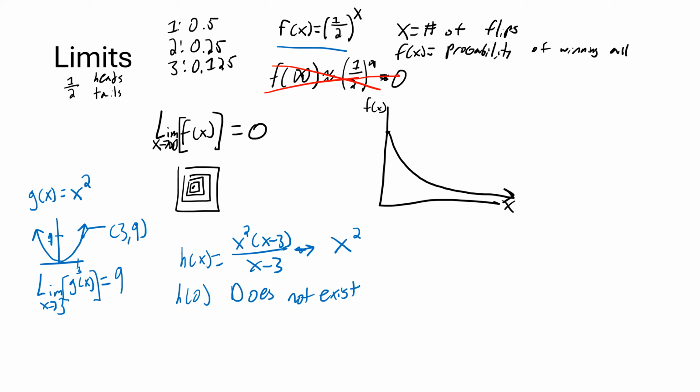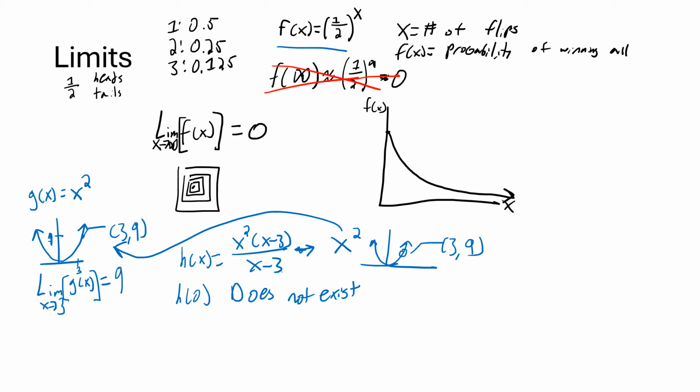However, this function still does look like that. It's just now it's going to have a hole right here, at the singular point (3, 9), because we've said this function can't exist at x equals 3.